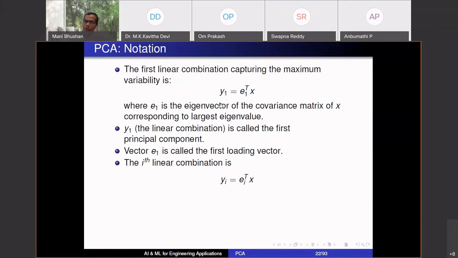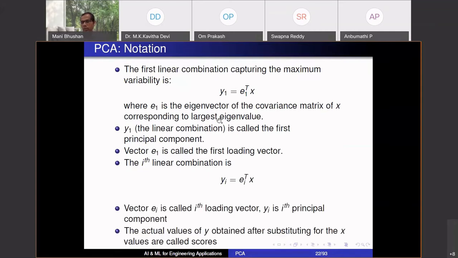Similarly, I can talk of y2. y2 is e2x. What is e2? Eigenvector of covariance matrix of X corresponding to second largest eigenvalue. Okay. So these vectors ei are called the loading vectors. They are essentially the transformations that you're using. Okay. And yi is called the principal component.